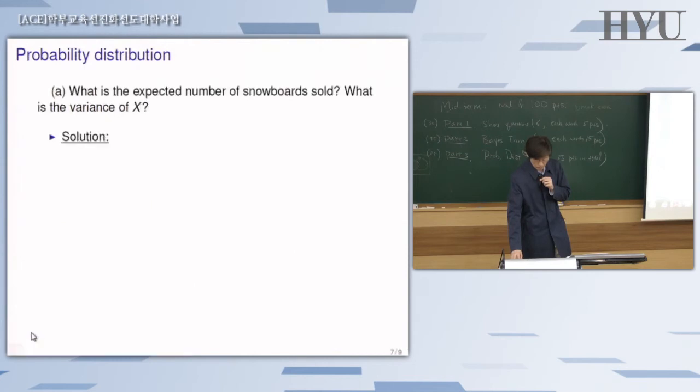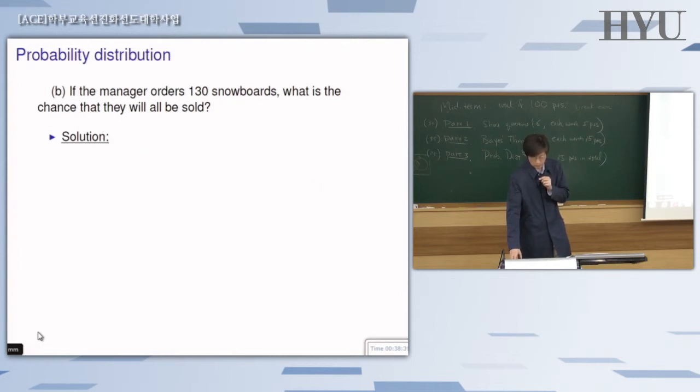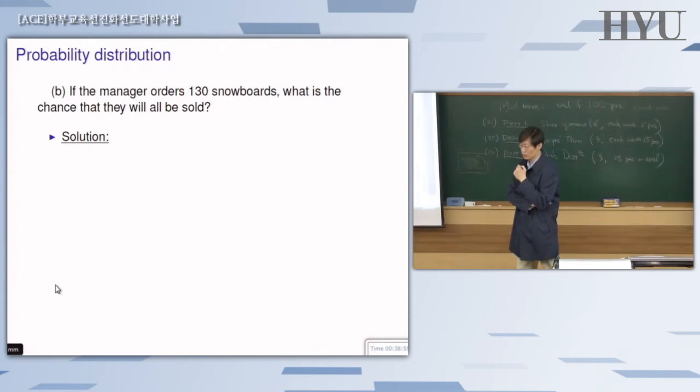Next one. Continue with the provided PMF table. Now assume that the manager of this store orders 130 snowboards for the coming year. You want to figure out the probability that all of those 130 snowboards the manager is going to order will be sold during the coming year. All of them will be sold. None of them will be left over. So what's the probability for that event?